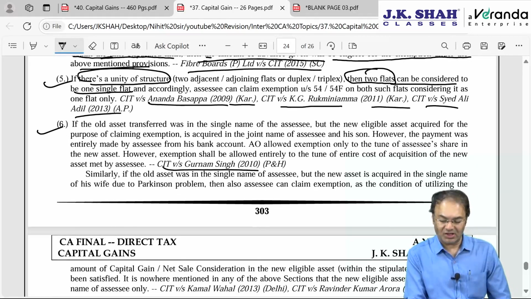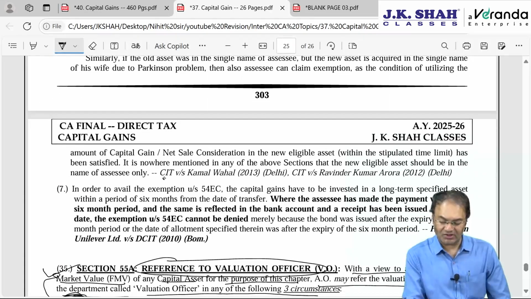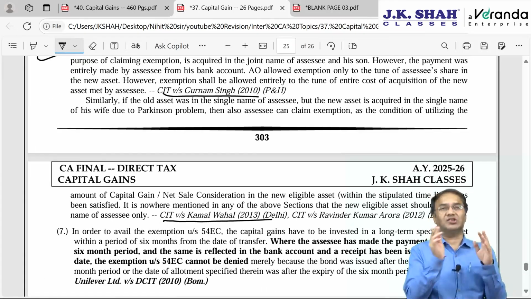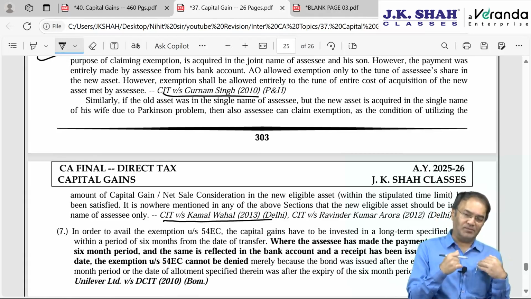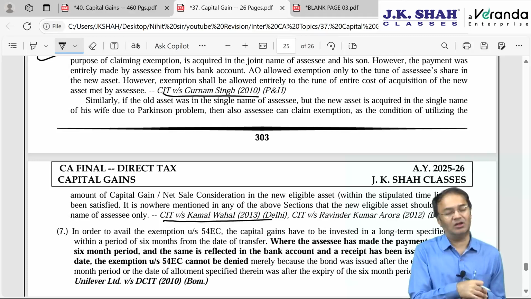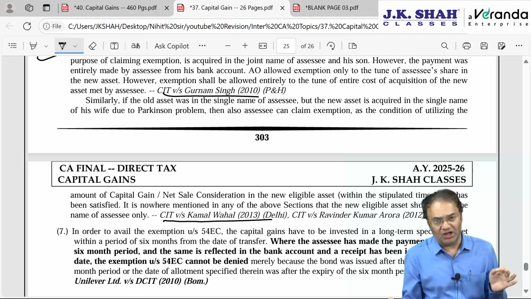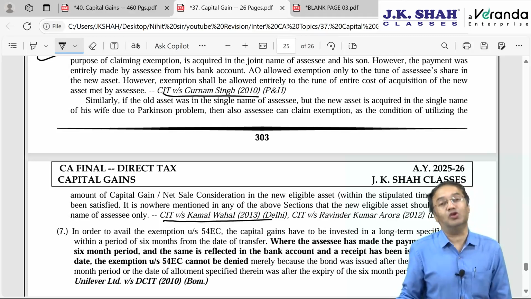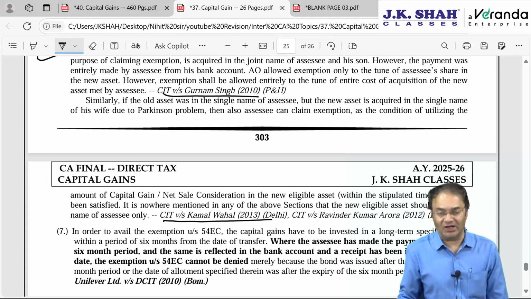Next one, Gurnam Singh, and even the next to next, Kamal Vahal. Both the cases, what had happened was, assessee sold one property in his own name and bought another eligible asset in the name of another family member. No problem. Court said it is not mentioned in any of these sections as to in whose name the new asset should be acquired. Therefore, new asset could have been acquired in the name of anybody.